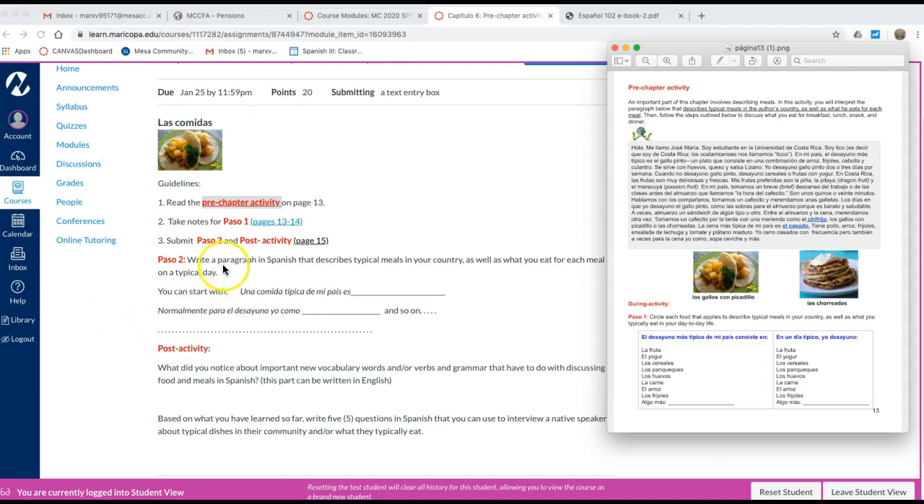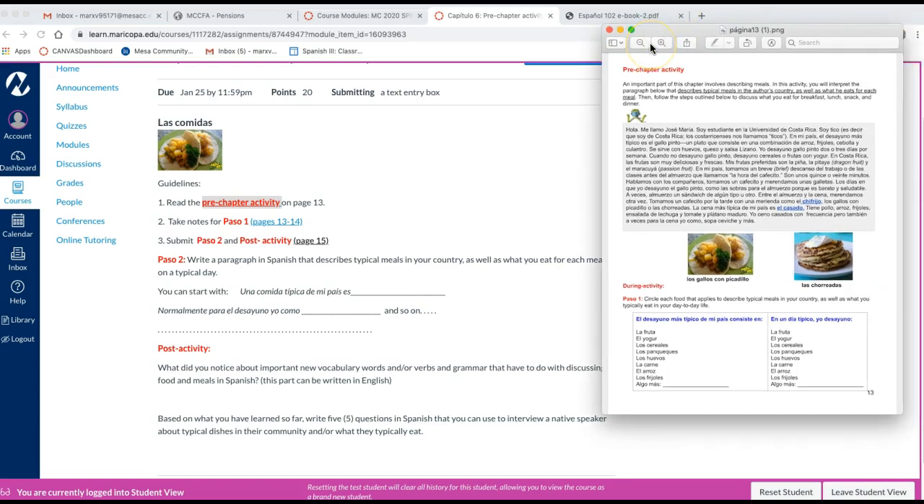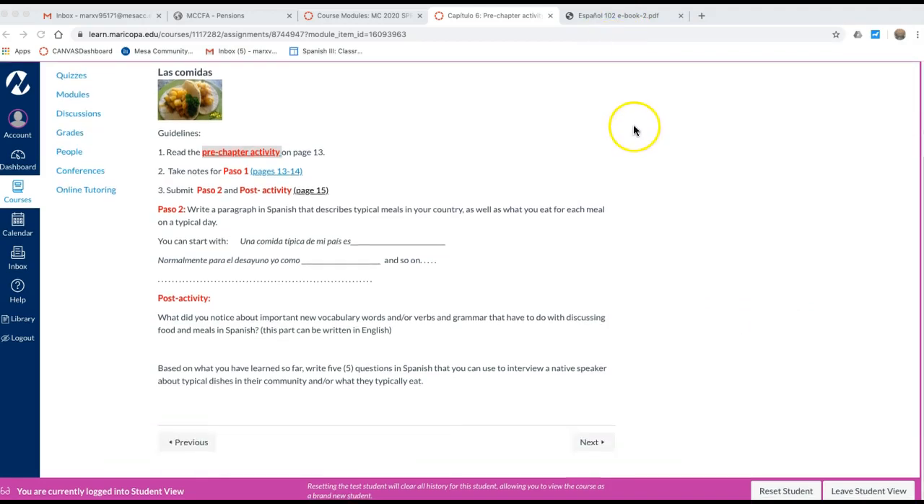Okay. It tells me to write a paragraph in Spanish that describes a typical meal in your country. So maybe when you read this and you do this, it would help you how to do it. Like in my country, I have sancocho, comemos arepas, and so forth. And then you can tell me what you eat. Typical for breakfast, el desayuno, el almuerzo, y la cena. What did you eat? Okay, so when you go to the book, you get ideas how to do that. So take notes, write a paragraph, right?